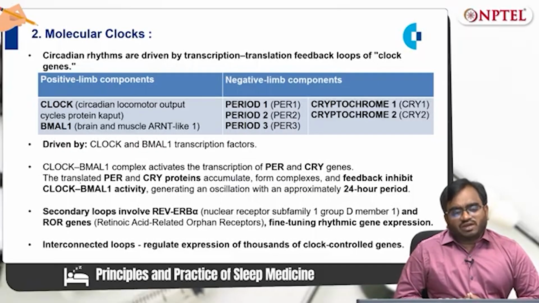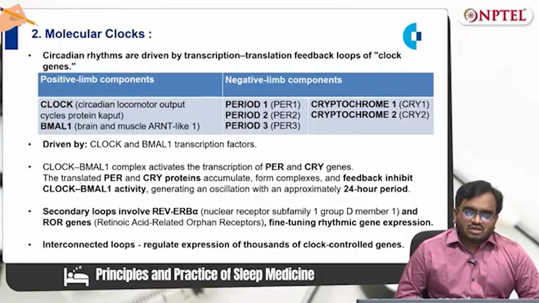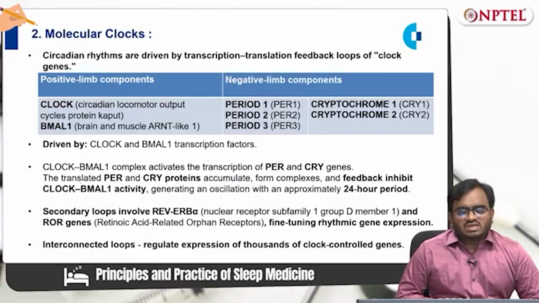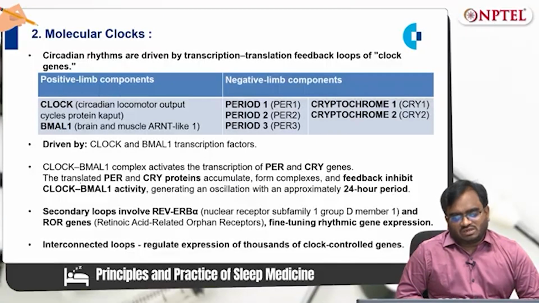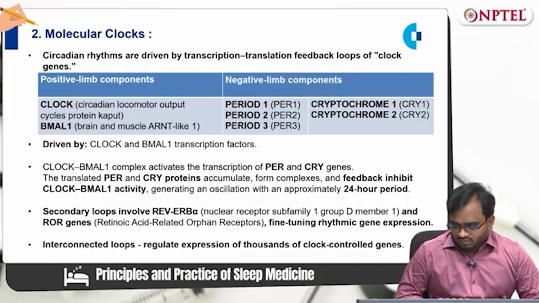Adding to this primary feedback loop, there are additional secondary loops which involve REV-ERB alpha and ROR genes. The ultimate purpose of this secondary loop is that it fine-tunes the rhythmic gene expression. In addition, these interconnected loops regulate the expression of clock-controlled genes.